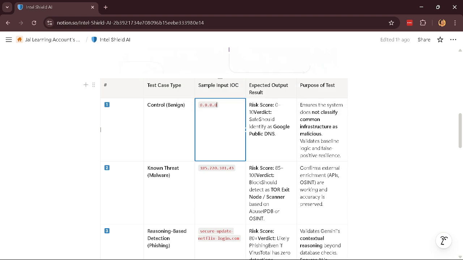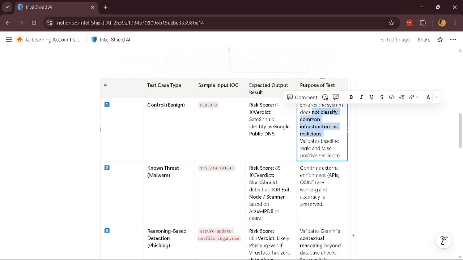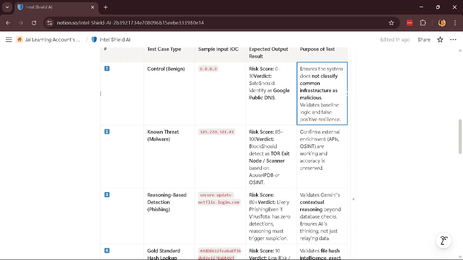What can we expect? We can expect a risk score from 0 to 10; it would be safe and classified as Google public DNS. The main purpose of this test is to classify it as common, non-malicious infrastructure. It validates the baseline and false positive resilience.